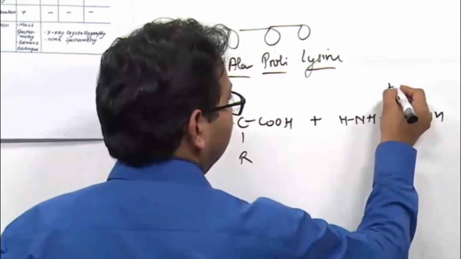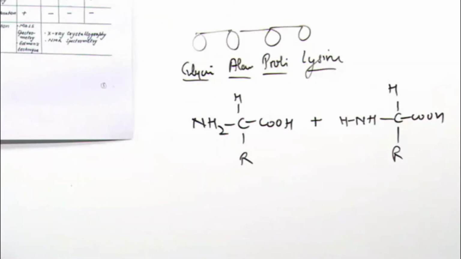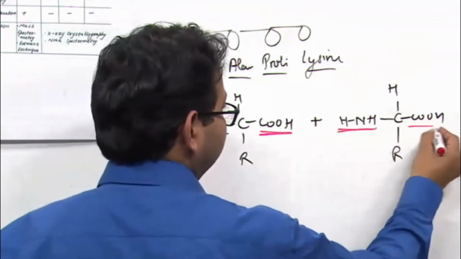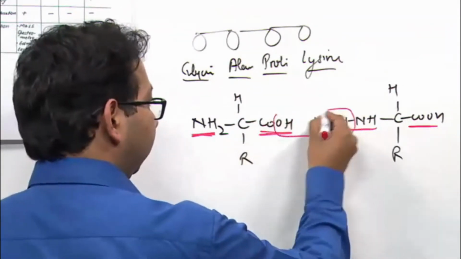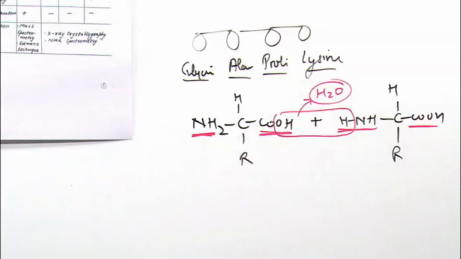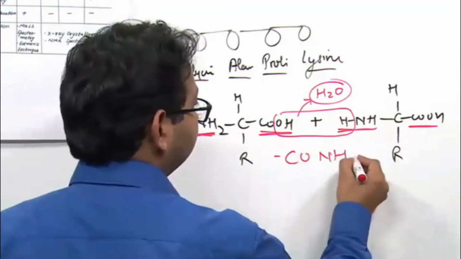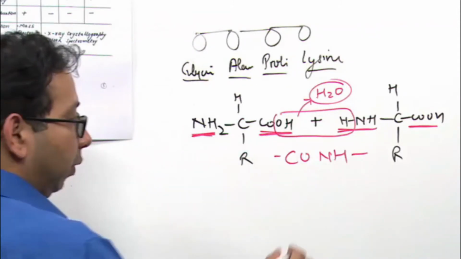These are two amino acids: amino group, acidic group, amino group, acidic group. We know that when an acid binds with an amine, H2O is released to form CONH, and CONH is called an amide bond.